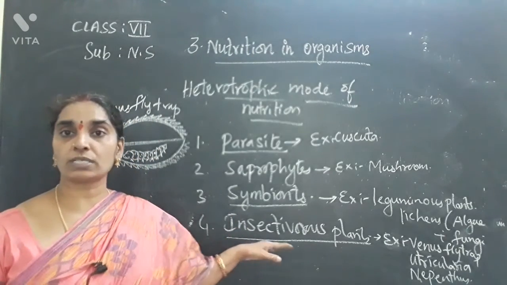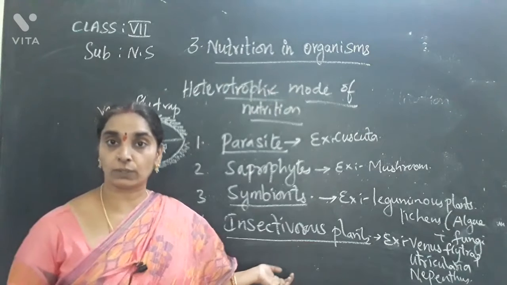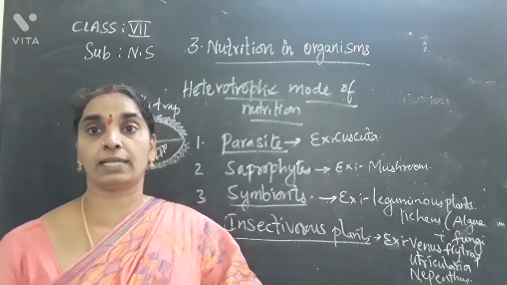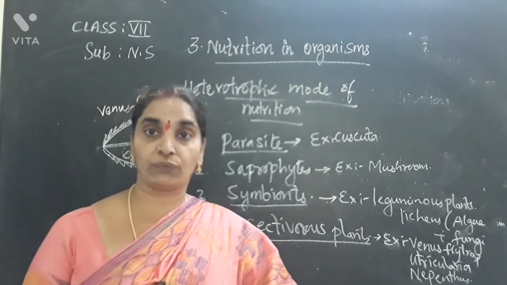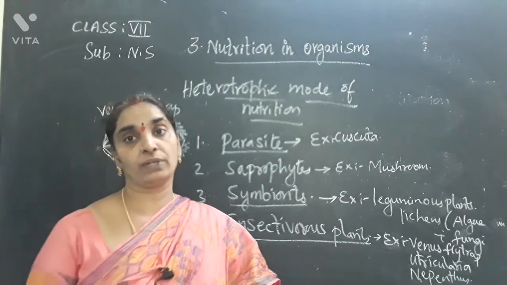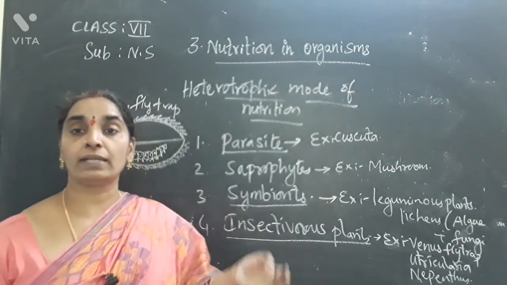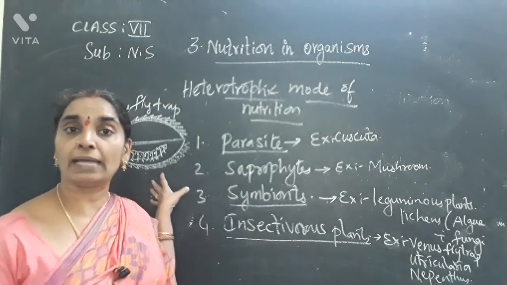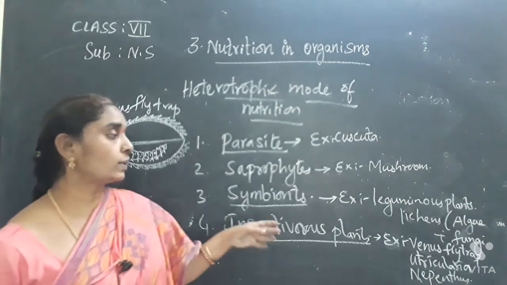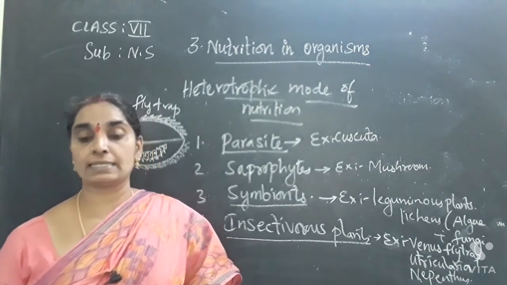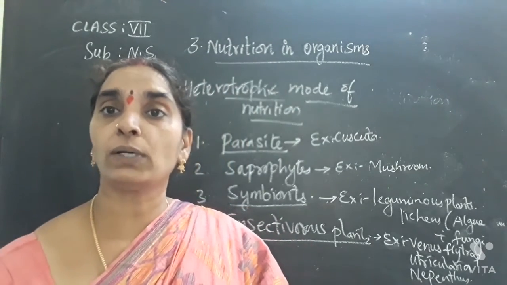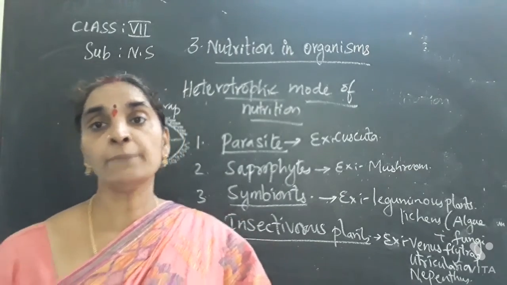And the next, insectivorous plants, or the plants which lack nitrogen. They grow in areas which are deficient in nitrogen. Though they prepare their own food, as they are green in color, they depend on insects for food by trapping them, where their leaves are modified in such a manner as to easily trap the insects. These are Venus flytrap, Utricularia, Nepenthes, Sanju and so on. There are so many other plants like this. So this is about the nutrition that is performed in plants.